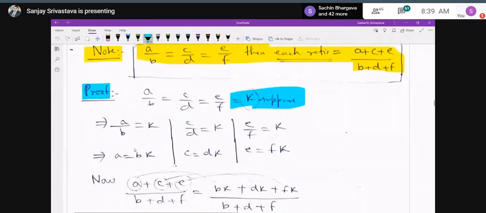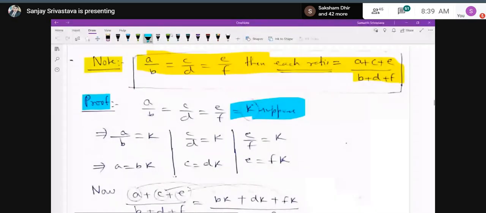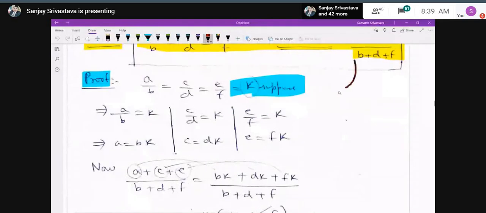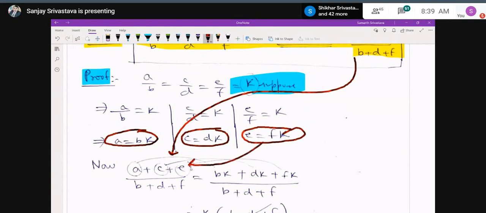Now, if I take the ratio A plus C plus E upon B plus D plus F, in place of A, I have substituted the value BK. In place of C, I have substituted the value DK. And in place of E, I have written the value FK. So in this numerator part, if you see carefully, K is common.